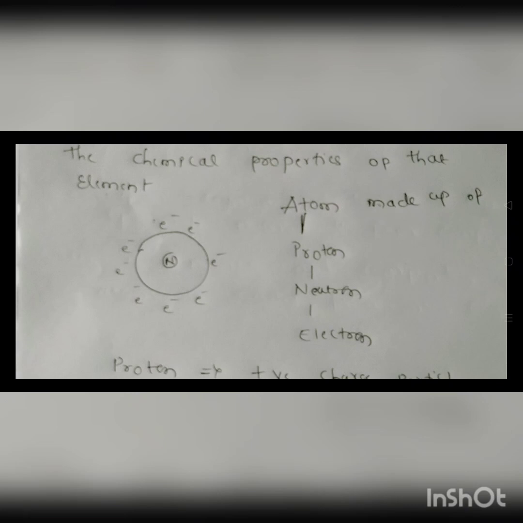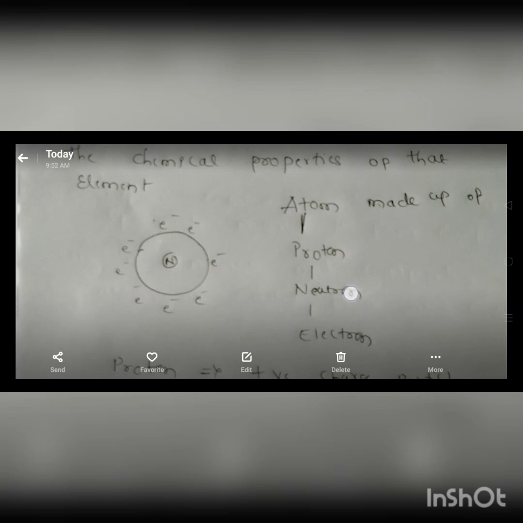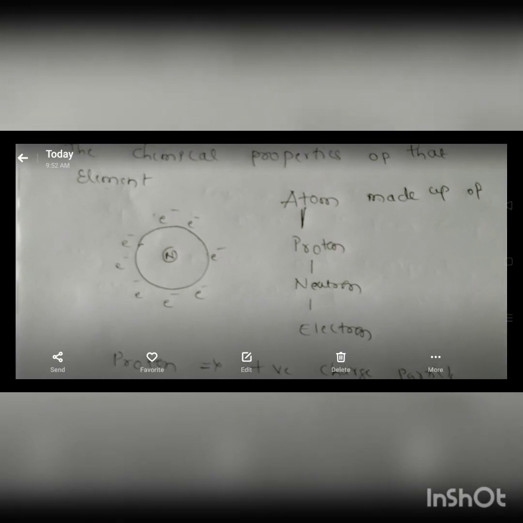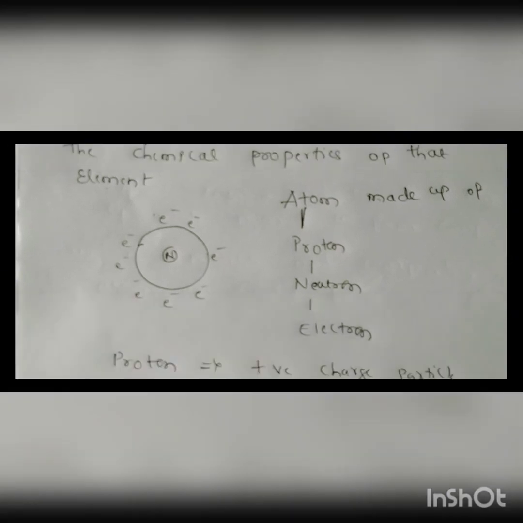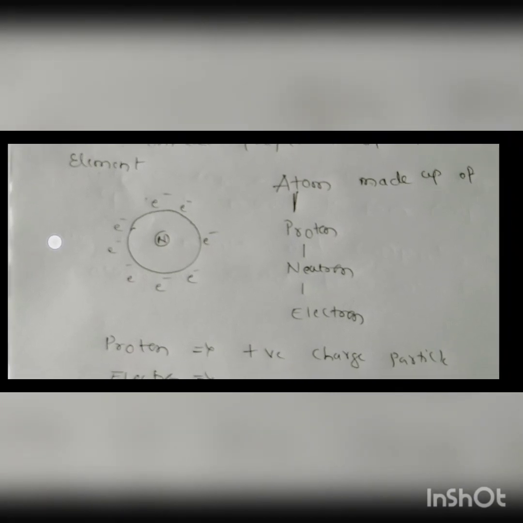Inside the nucleus you get proton and neutron, and the electron is revolving around the nucleus, like electron clouds you can say. The particles that revolve around the nucleus we call electrons.